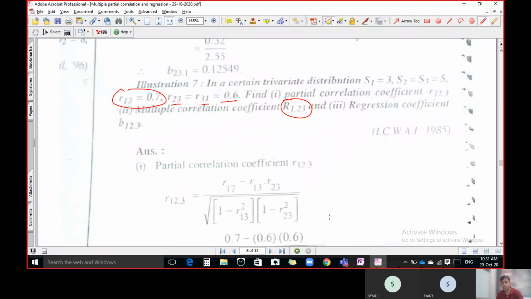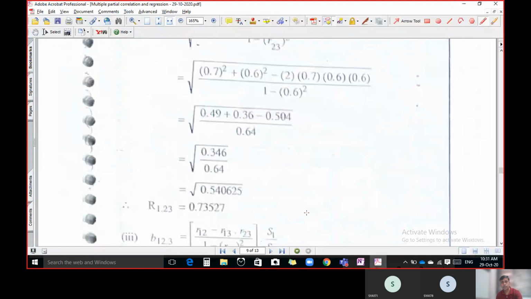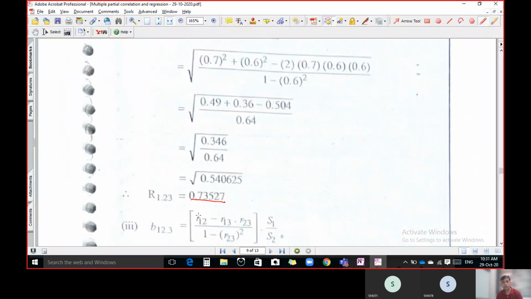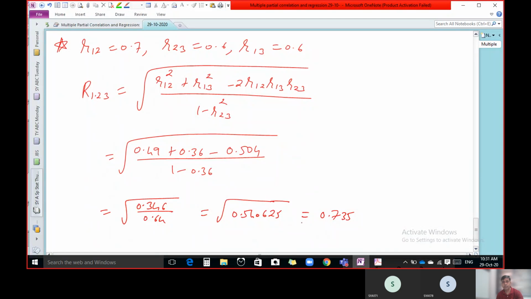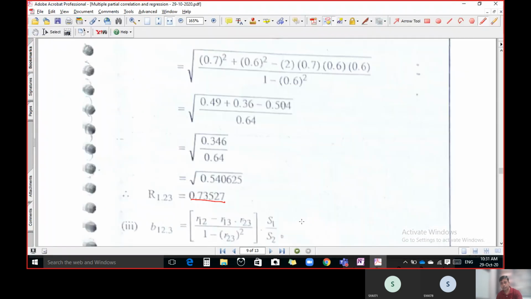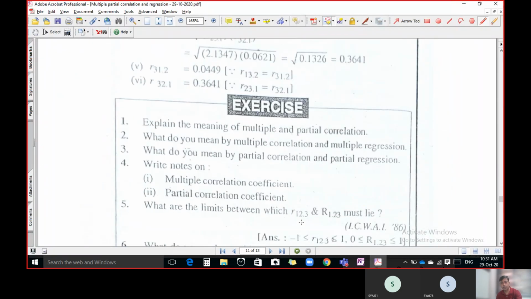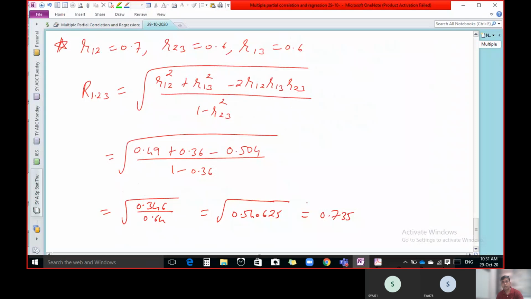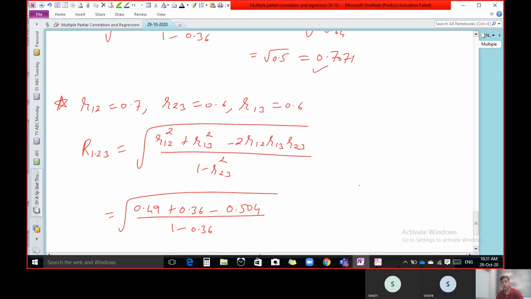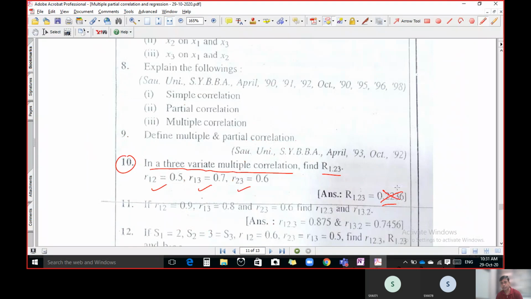Let us verify the answer. Given answer 0.735. That is the correct answer. So there is a mistake in the answer here only. So don't worry. Our answer is the correct answer. For question number 10, the answer should be 0.7071. This is the correct answer.